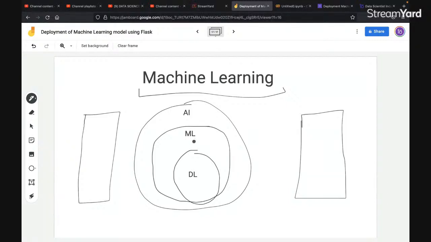Now, ML totally focuses on how a human reacts and how a human learns. How does a human learn something and act accordingly? That's the area that machine learning covers. When we talk about DL, that is deep learning. Deep learning focuses on cloning a human brain. It checks how a human brain works, and based on that, it creates an artificial brain. So DL is based on that.